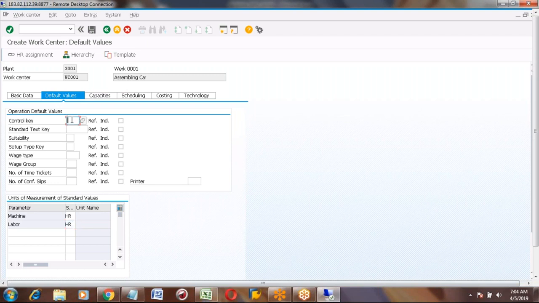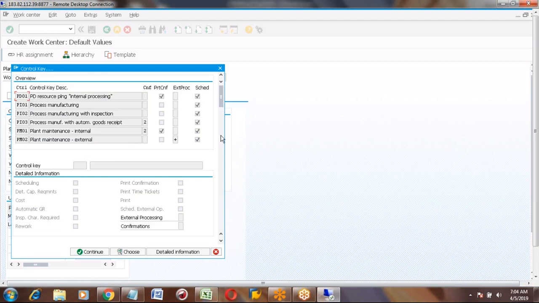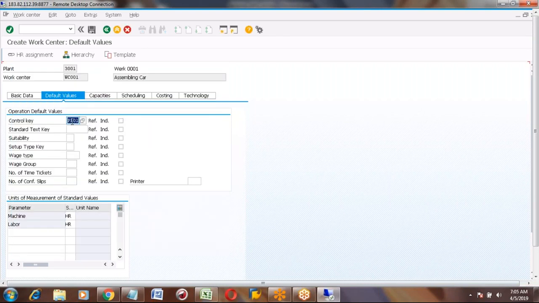For example, I am just selecting one value, maintaining PP01, but the importance and everything I will explain in the routing. If I maintain this value, when I'm creating routing, this value will come as a default. That is the meaning of operation default values. The remaining things are the same. Whatever you maintain here will come in the routing master data.